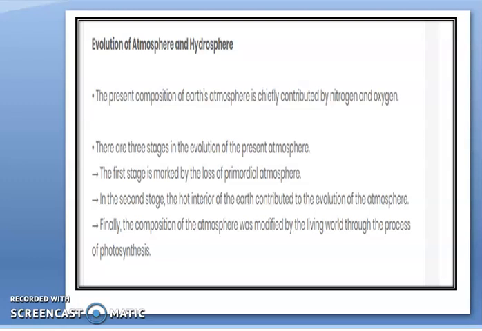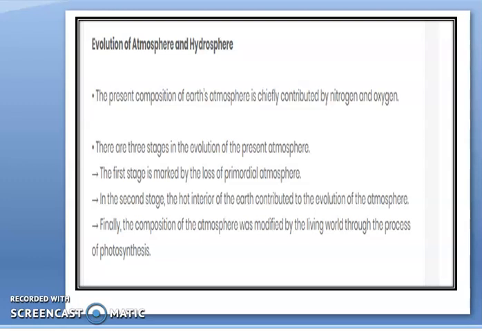This happened on all the terrestrial planets, that means Earth-like planets. Because of that, we don't have a huge amount of hydrogen and helium gas on our Earth. This is the first stage of the atmosphere formation: the atmosphere was full of hydrogen and helium, and due to the pressure of the solar wind, this hydrogen and helium gas was stripped off.